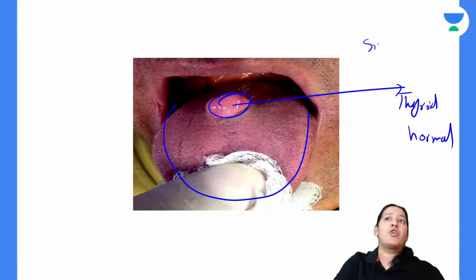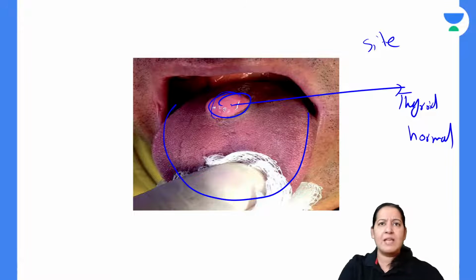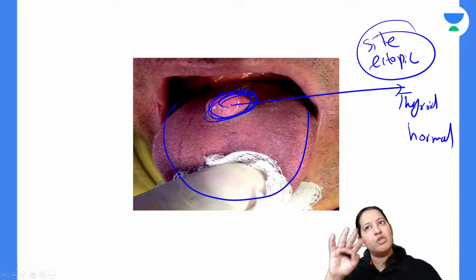So the site is ectopic. The tissue is absolutely normal. It is not malformed. It is not haphazard. It is not disorganized. It is normal thyroid. The site is ectopic. It is not native. It is an ectopic site. So normal tissue at an abnormal site. So it is a choriostoma. One more example I would like to tell you here.